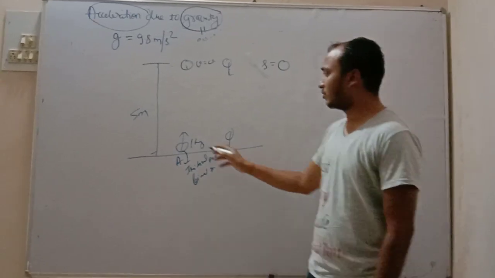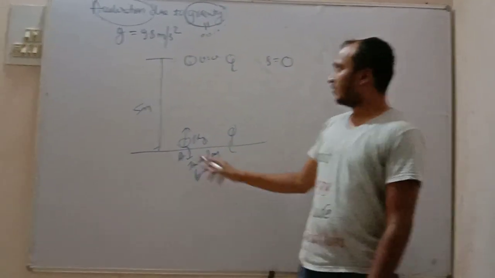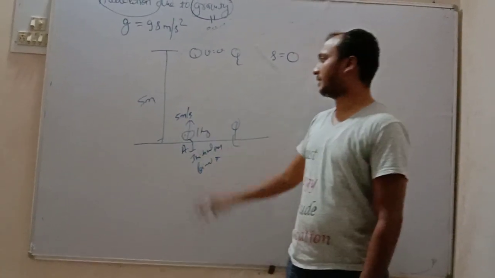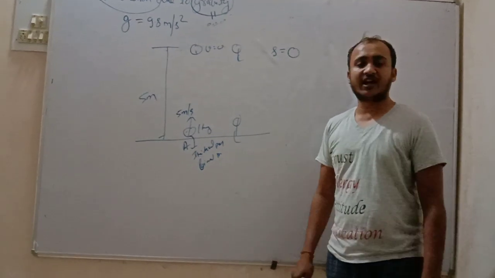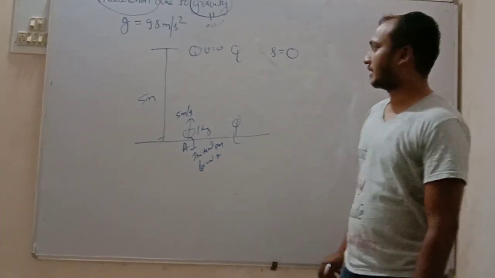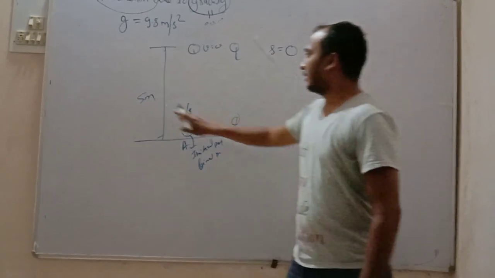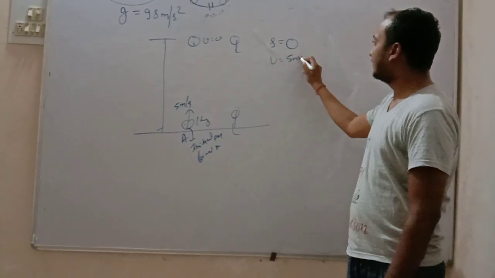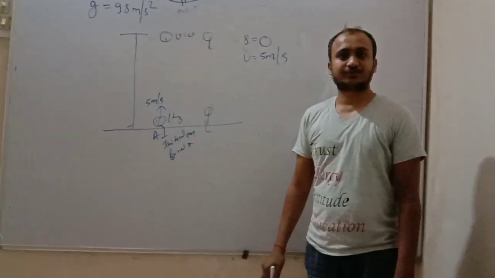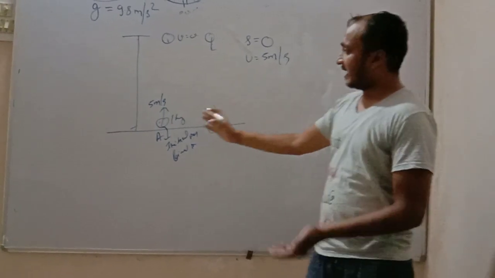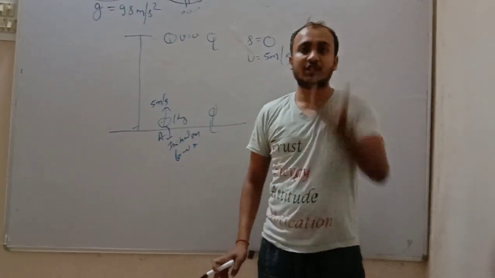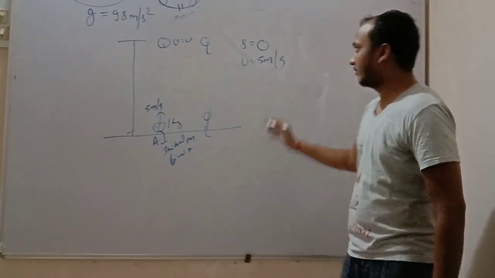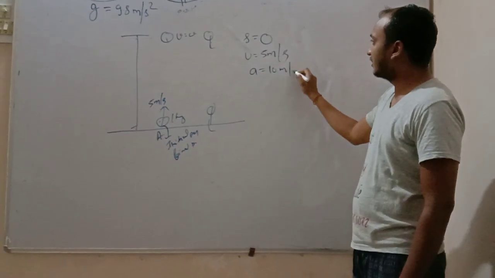And friends, what else do we need to know? We also have to give its velocity. Let it be thrown with 5 meters per second. No need of distance. So the initial velocity is 5 meters per second. Now, as it is in free fall, we are throwing the ball upwards, and only the earth applies the force that pulls it downwards. So here the value of a will again be 10 meters per second squared.